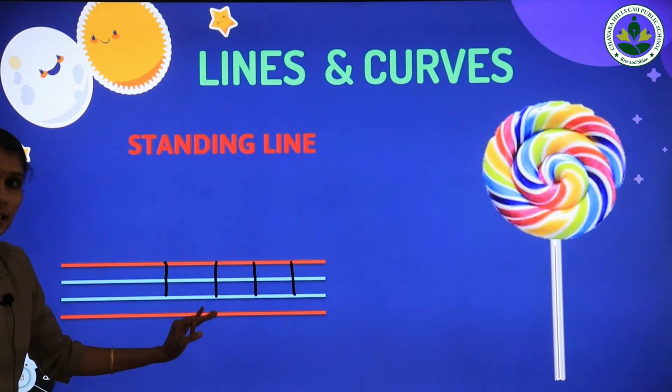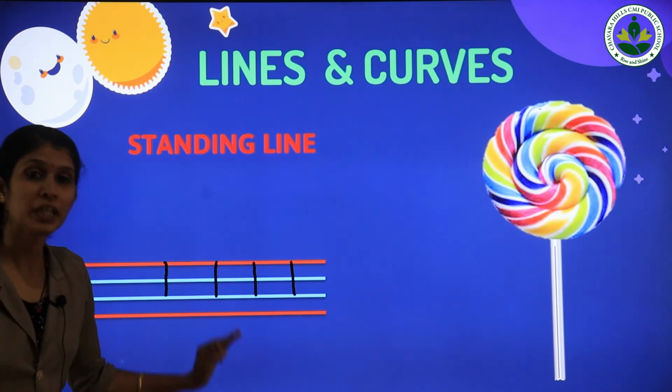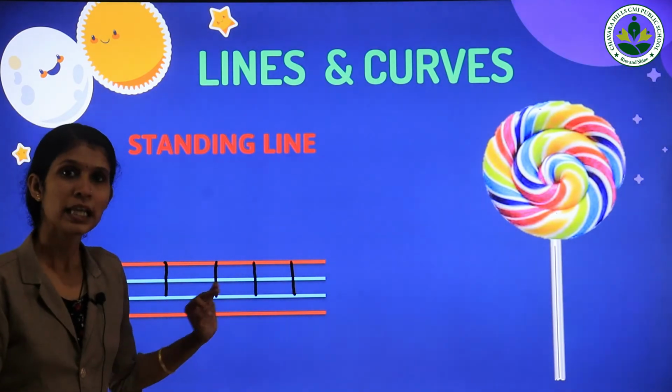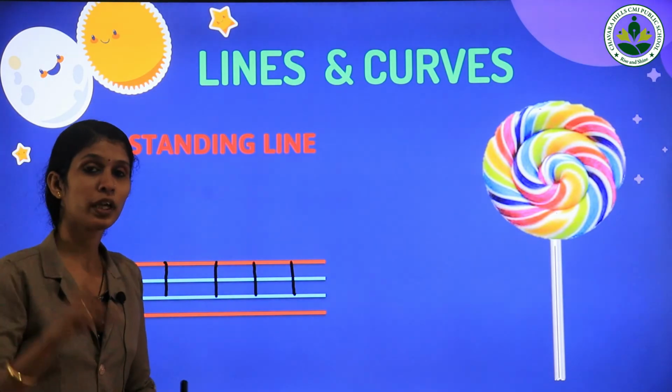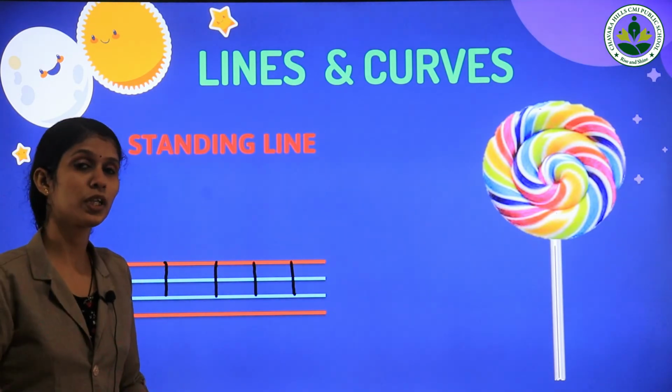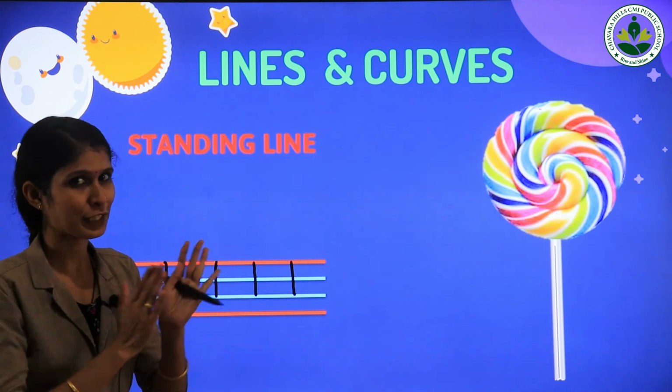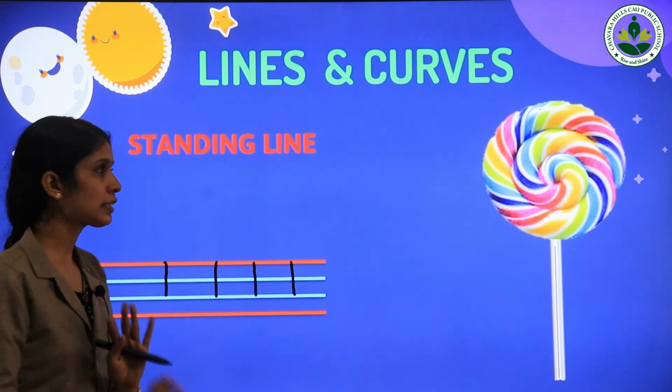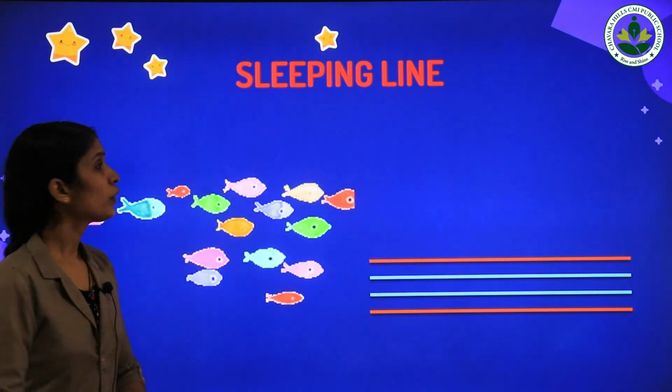Okay. Which line is this? Yes, it's standing line. Repeat after me. Standing line. All of you take your index finger and show me how to trace standing line. Yes, very good children. And our next line is, all of you look at here.